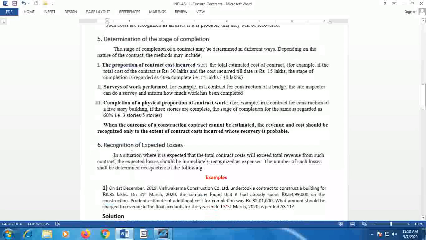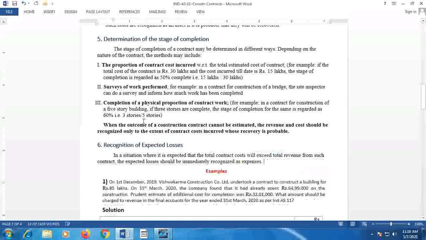However, in case of expected loss, in a situation where it is expected that the total contract cost will exceed total revenue from such contract, the expected losses should be immediately recognized as expenses. That means here the expected losses should be accounted immediately in the same accounting period, and the carry forward of the expected losses will not be made.